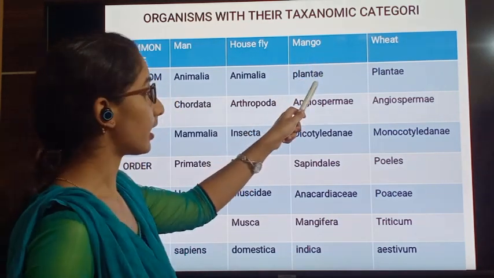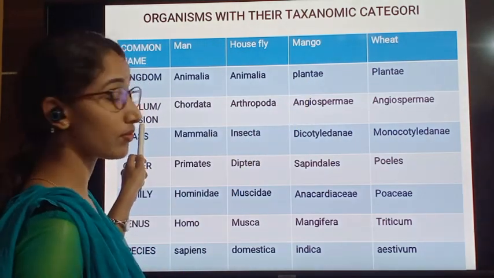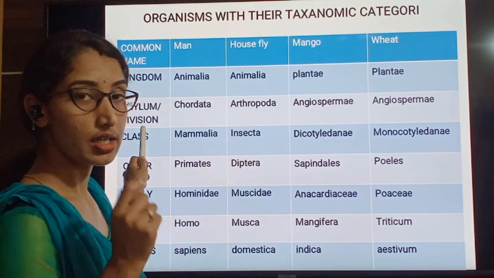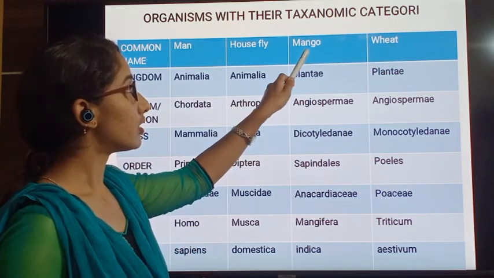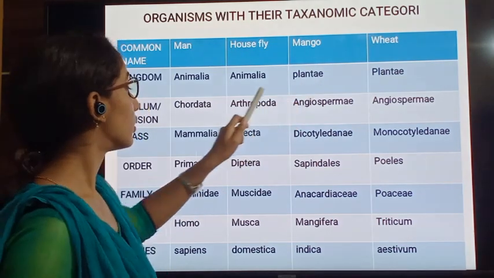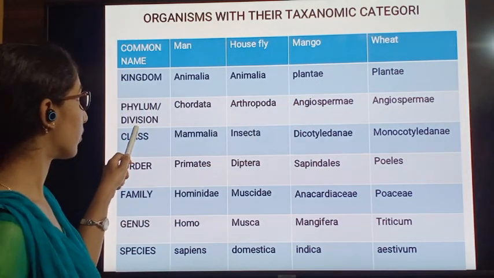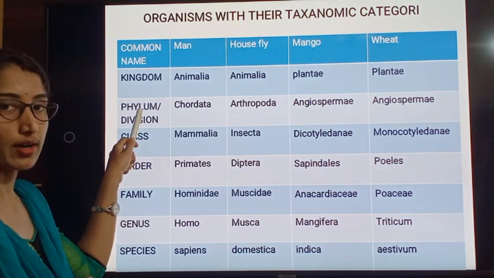Mango belongs to kingdom Plantae and it belongs to division. We need to use the word division because this comes under plants, kingdom Plantae. For animals we use phylum.